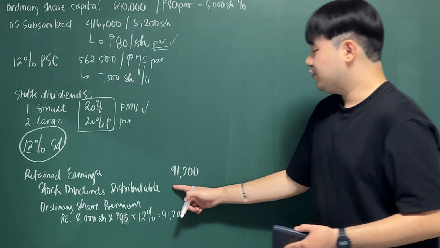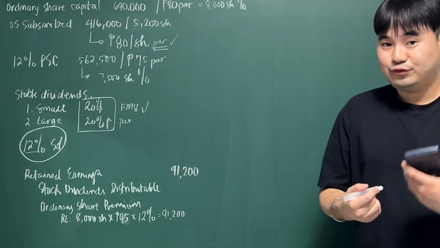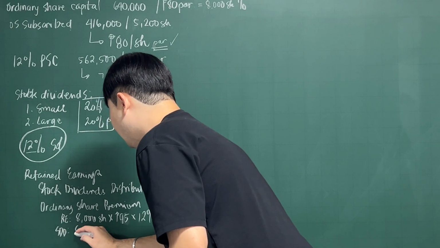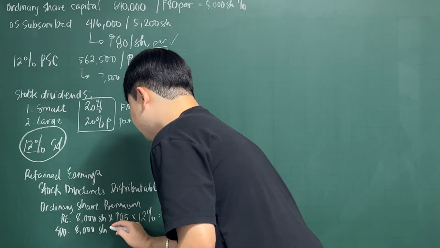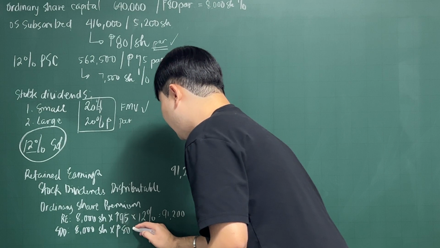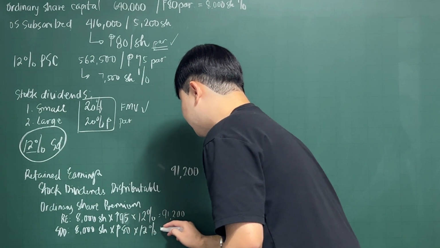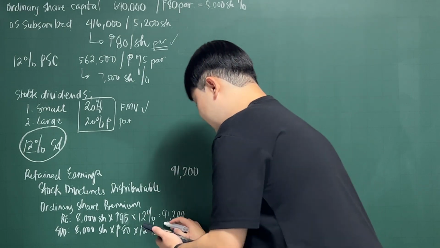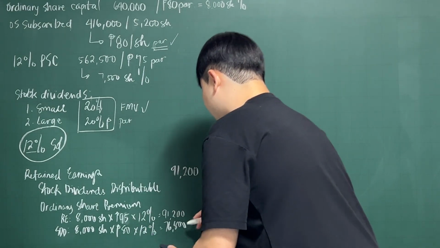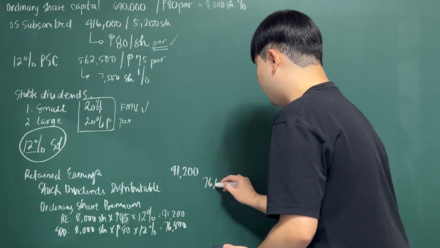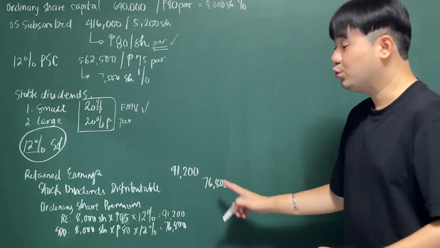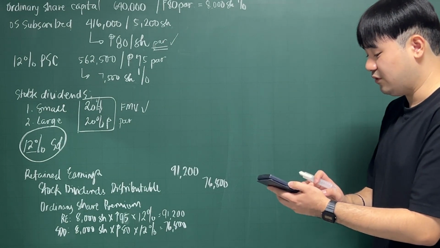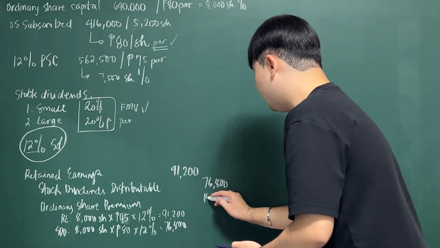Now, for your credit for stock dividends distributable, you have to use your par value. So for your SDD, 8,000 shares and then your par value of 80, and then 12%. So 8,000 times 80 times 0.12 is 76,800. So credit 76,800. Now the difference between the two will be your ordinary share premium. So 91,200 minus 76,800 is 14,400.